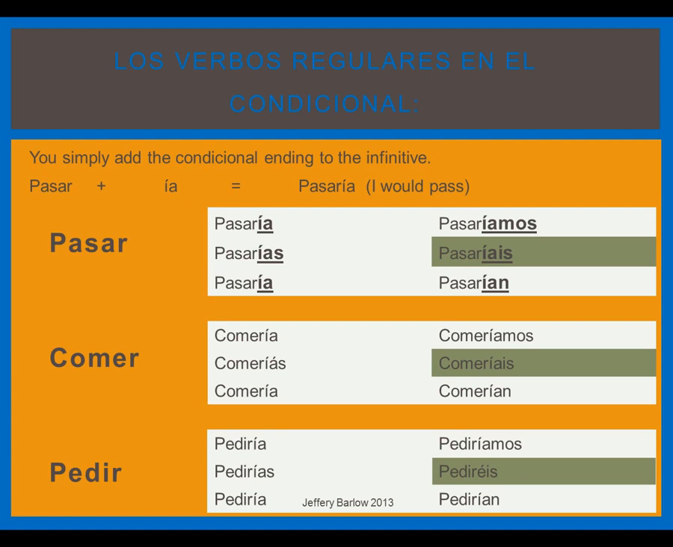A note: some students have trouble and confuse the imperfect with the conditional. The imperfect has these ía endings, but they are added to the stem of the verb. The imperfect of comer is comía, and the conditional is comería.